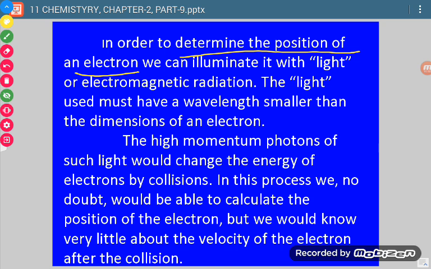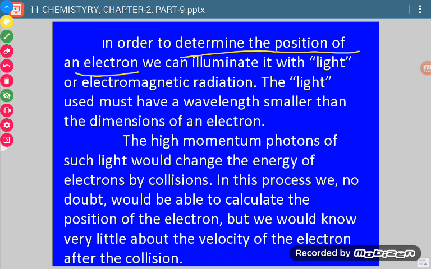If some car is moving, how can we detect whether it is moving at a high speed or a low speed, or where it is parked, whether it is nearby or far away from us? We can check only when we are able to see it. So if we have to know these properties of an electron, first of all it should be visible to us.